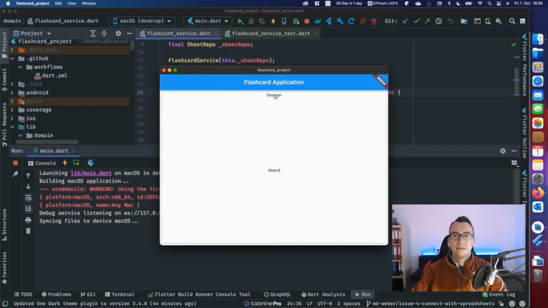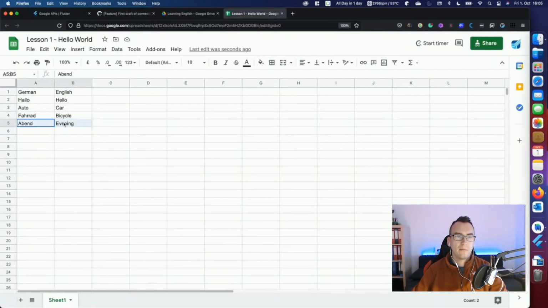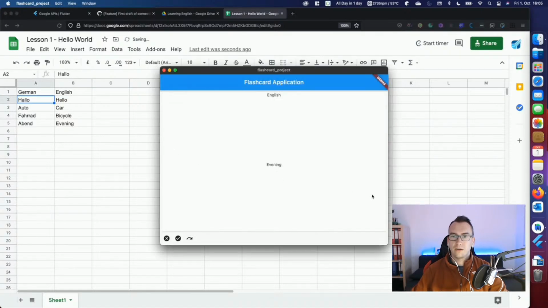And now we can see the card, the first one has already German. This is our hint that we want to give. And down here we have Abend, which is our card itself. So if I tap now, we get the English translation. That is always a one-to-one relation, like Abend is evening, Fahrrad is bicycle. We could also call this part here question and answer, so that we have the right headline. So this is German, this is English, and with that we can train.